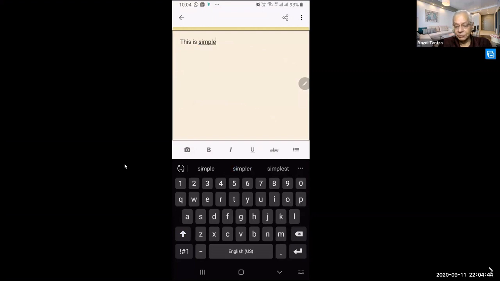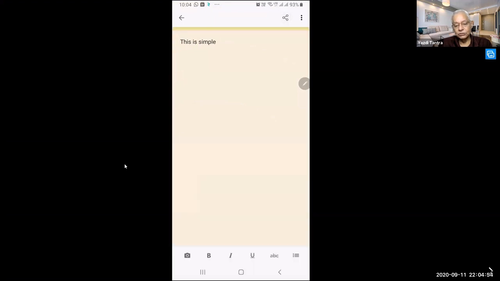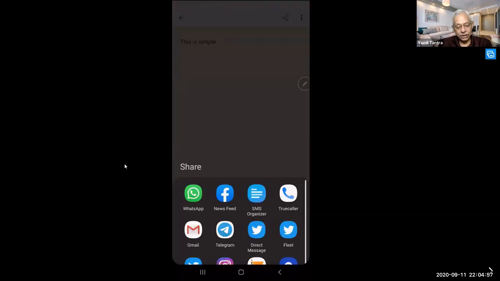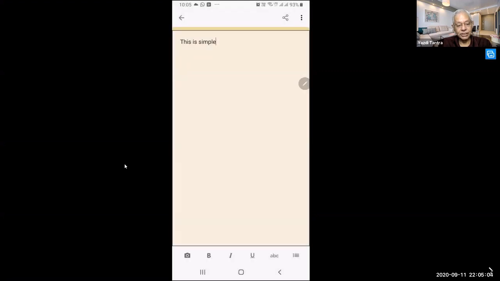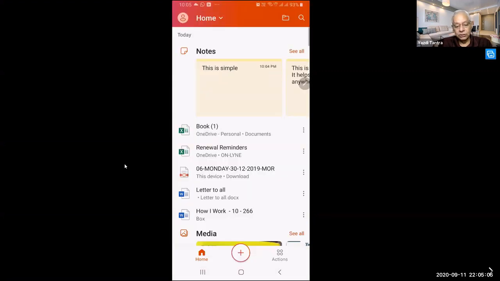So maybe something like your yellow stickers, post-it, you can straight away use this and share it with anyone you want. You say share and you can share the note on WhatsApp, on Gmail or whatever. You can start sharing straight away out of Microsoft Office directly. This is simple. So I have got two notes now. This is simple and there's another note which I had written at 1 o'clock. This is a simple note. It helps me find stuff from anywhere in the world. Some stuff I have written.